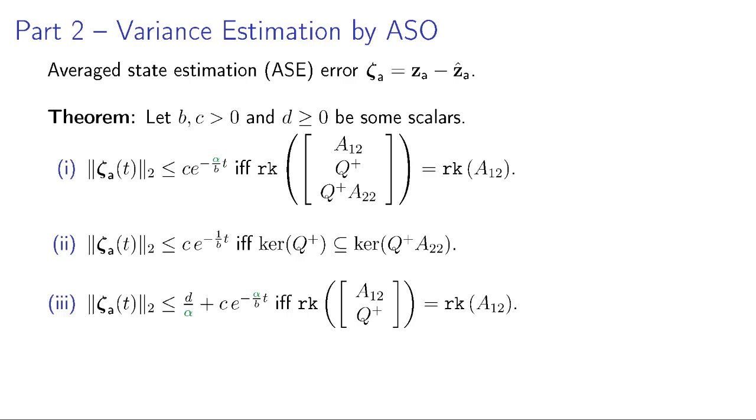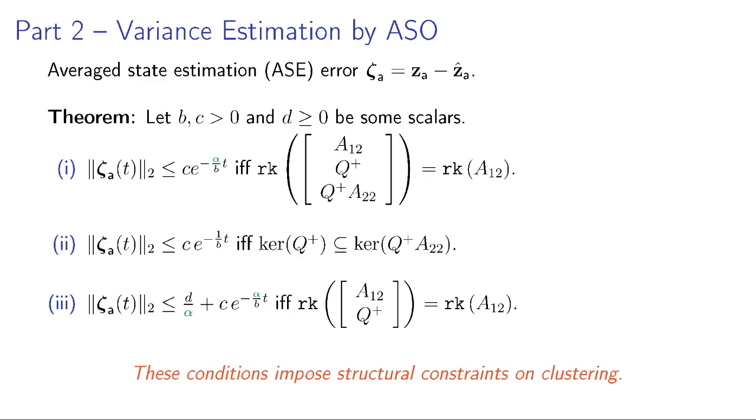Okay. The second condition corresponds to detectability, where the error is bounded by some exponential, but it is no more controlled by the tuning parameter alpha. The third condition is a high gain type of condition, where we can choose alpha to be very large in order to make the error arbitrarily small. However, it may happen that your system may not satisfy these conditions because they impose strict structural constraints on the clustering and also on the system.